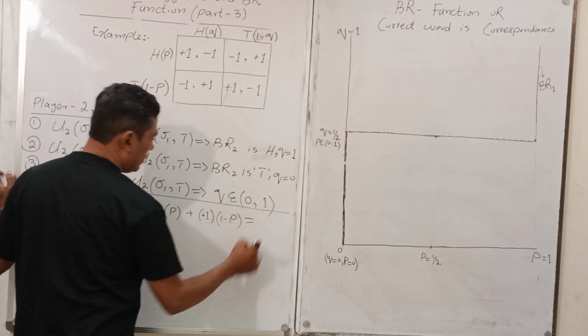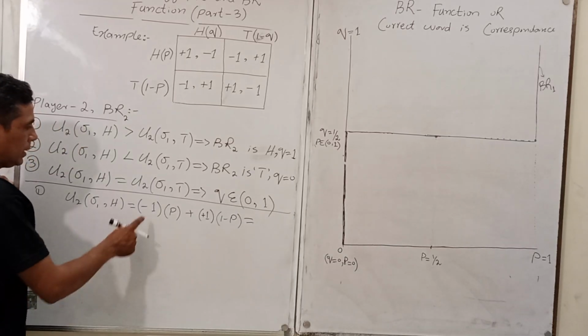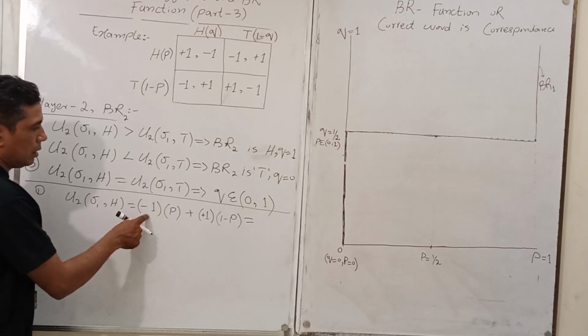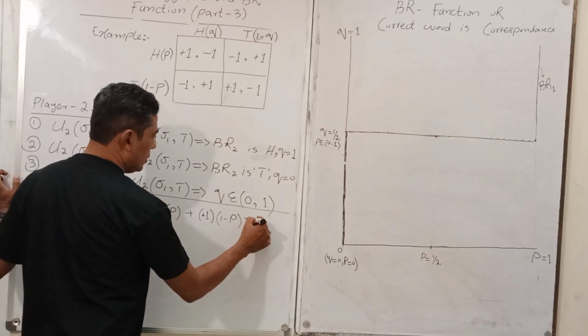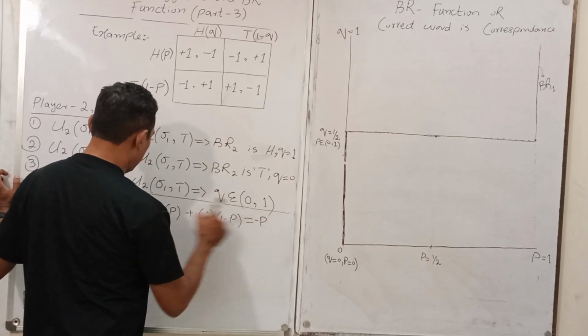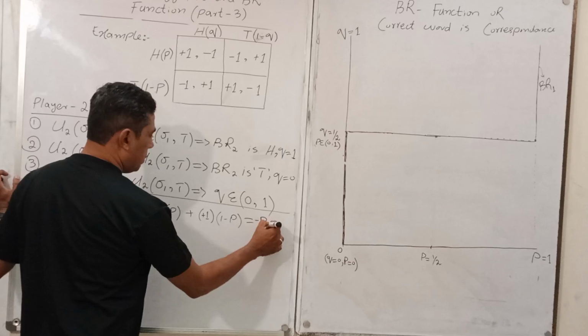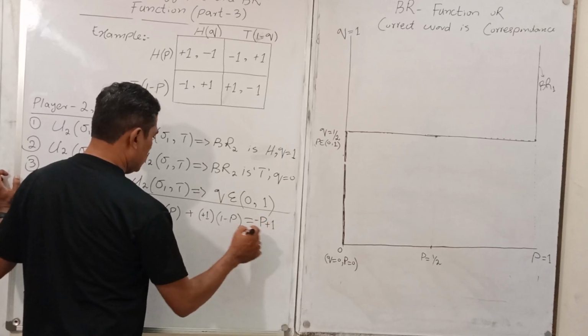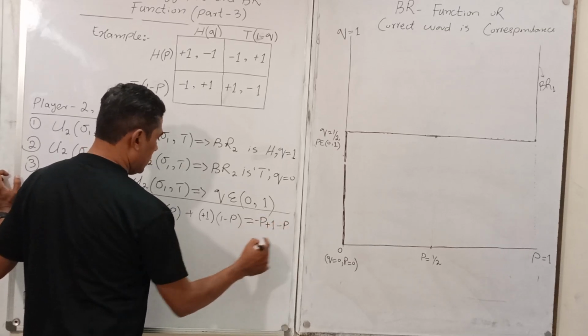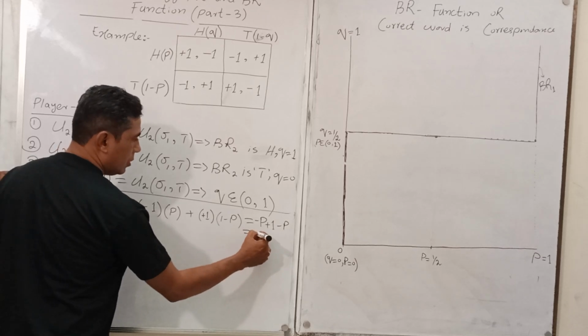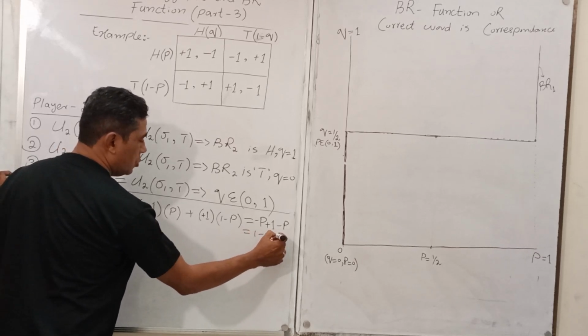So calculate it. It is minus P plus 1 and minus P. So you have 1 minus 2P.